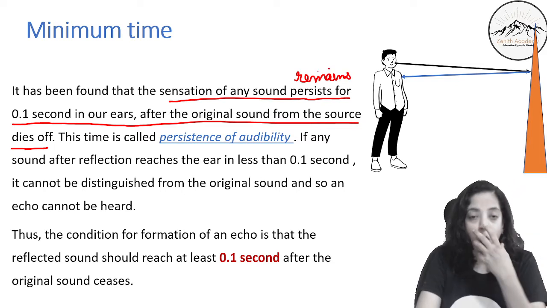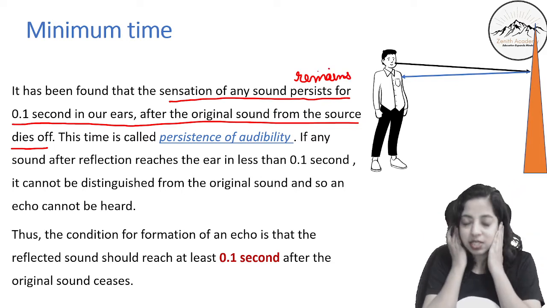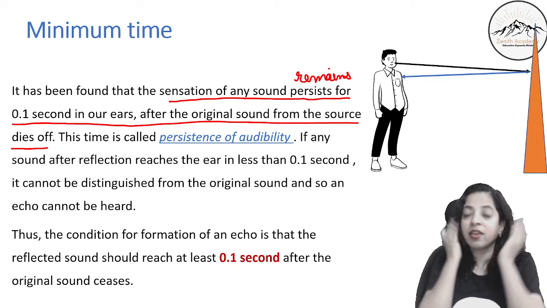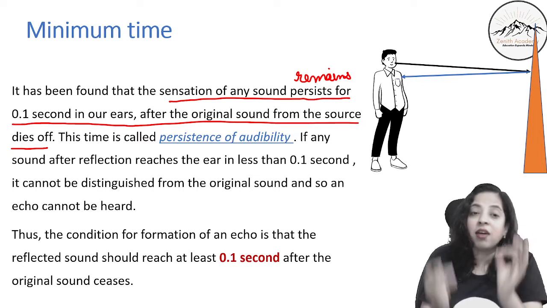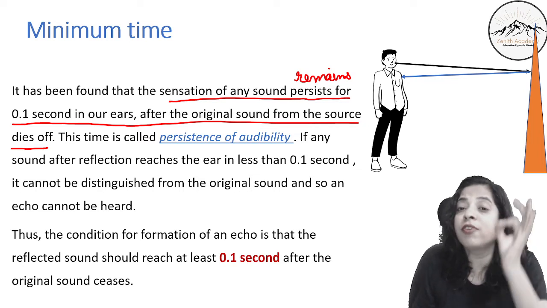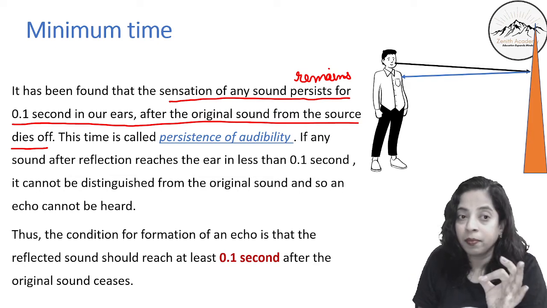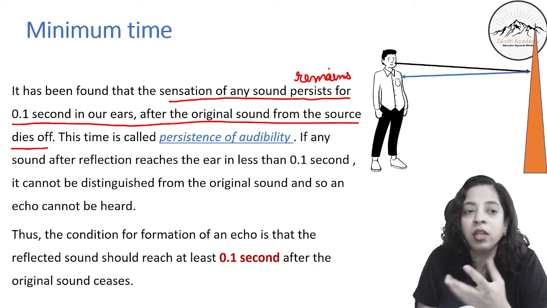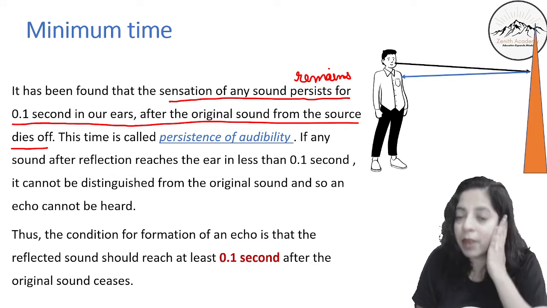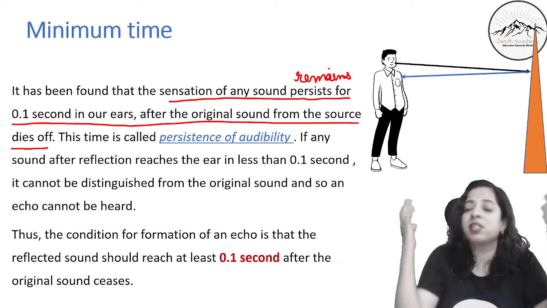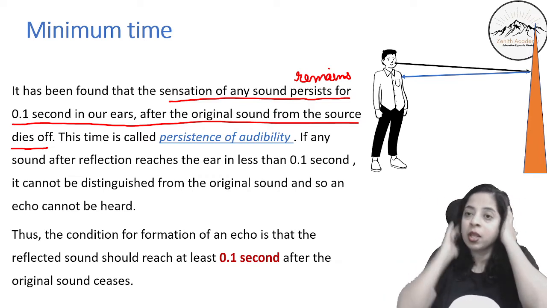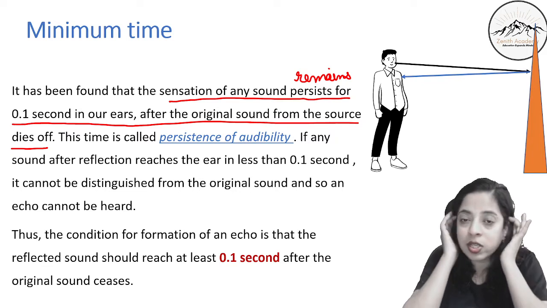So if I have spoken something, the sensation of those words remains in my ears for how much time? For 0.1 second, after what I have spoken has gone off. So when I am hearing something, it remains here for 0.1 second.